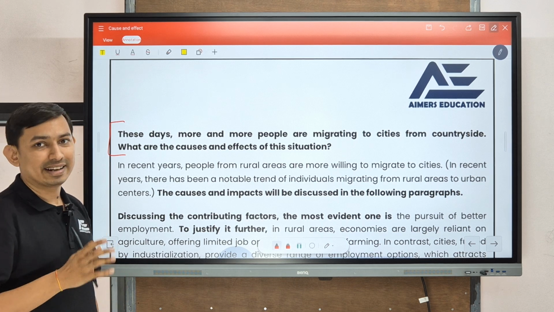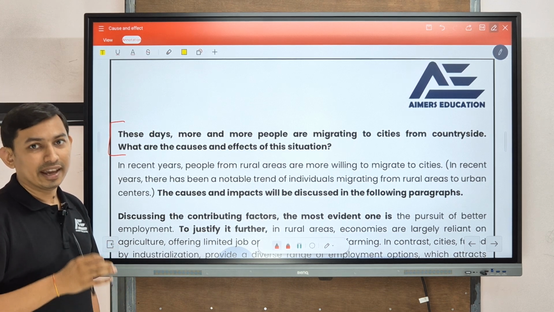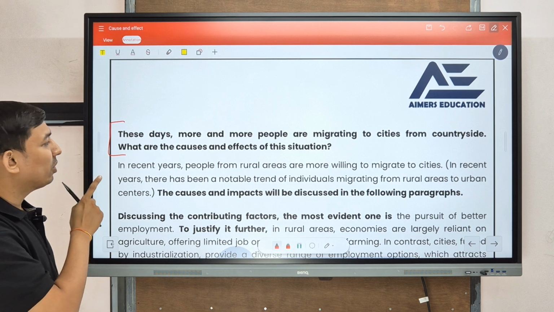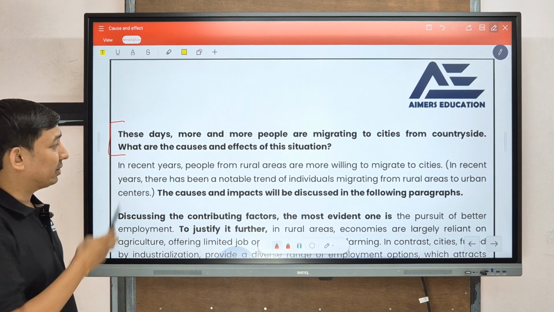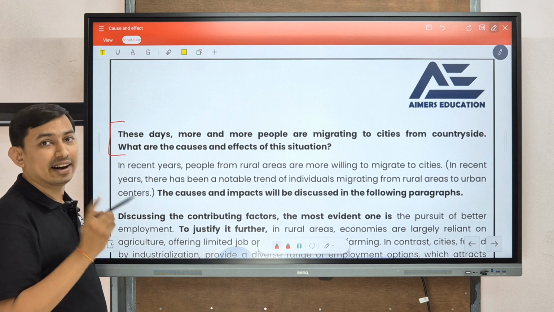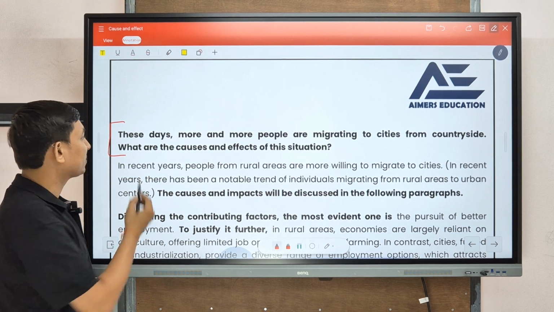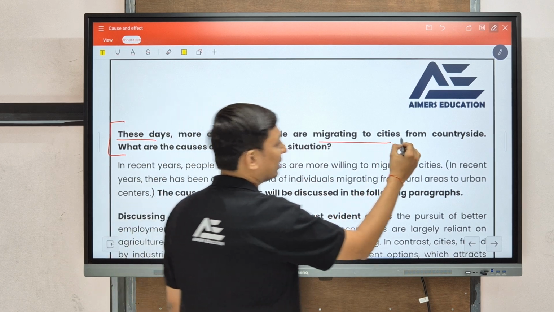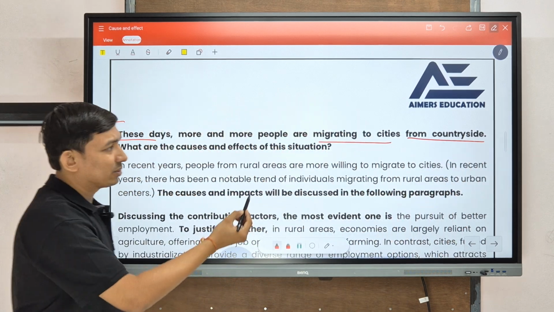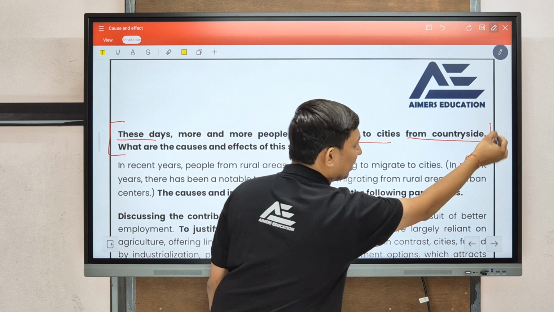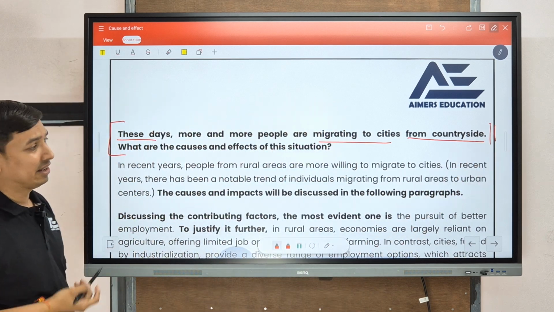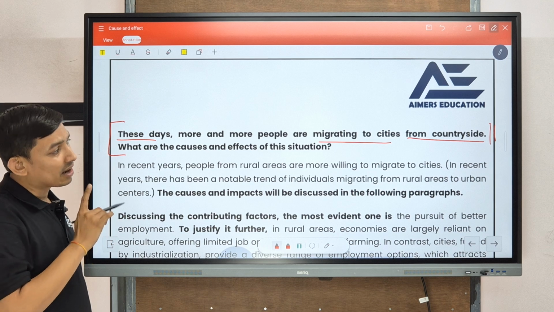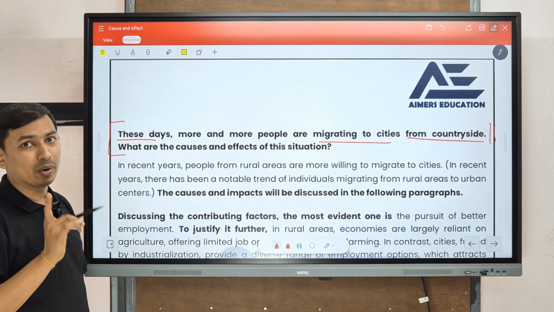So first of all, let's think from the exam point of view. In the exam, the first thing you have to do is always read the question 2 times. So here we are going to read the question and underline the main important keywords. These days, more and more people are migrating to cities from countryside. So this is your essay topic. Now the next step is to circle the main important essay topic.